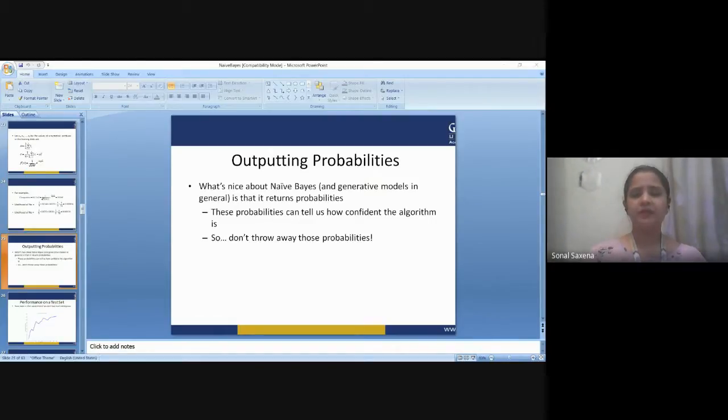When dealing with continuous data, a typical assumption is that the continuous values associated with each class are distributed according to a normal distribution. For example, suppose the training data contains a continuous attribute x. The data is first segmented by the class, and then the mean and the variance of x are computed in each class. Another common technique for handling continuous values is to use binning to discretize the feature values to obtain a new set of Bernoulli distributed features.